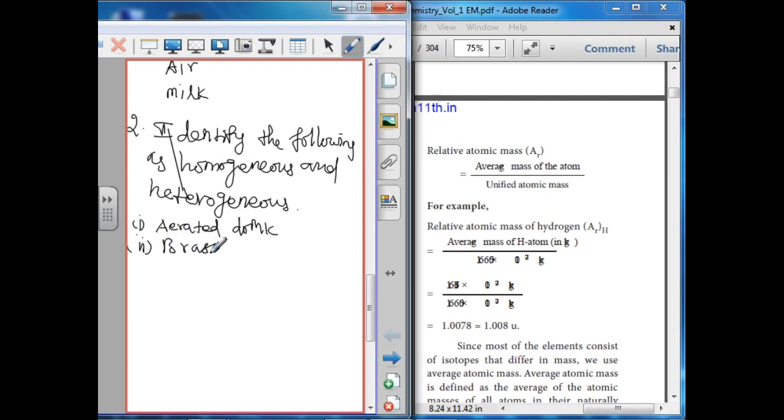Brass is an alloy. So, of the two, which one is homogeneous and which one is heterogeneous? Homogeneous is brass. Heterogeneous is aerated drink.